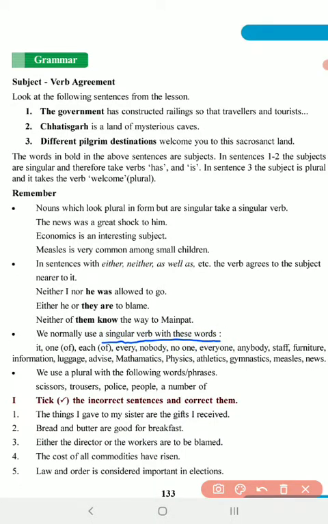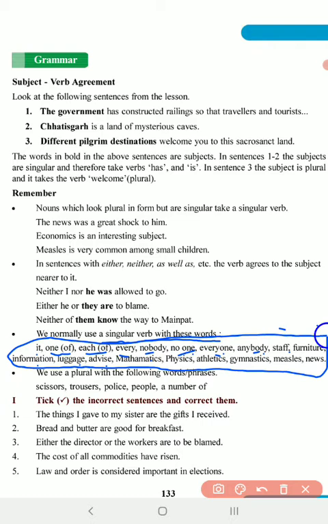Whenever you have these words as a subject: it, one of, each of, every, nobody, no one, everyone, anybody, staff, furniture, information, luggage, advice, mathematics, physics, athletics, gymnastics, measles, news. With all these you must memorize them. With all these words, though they look like plural, we use only a singular verb, right?